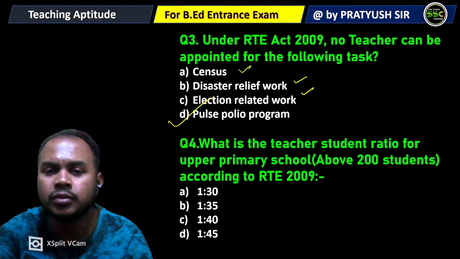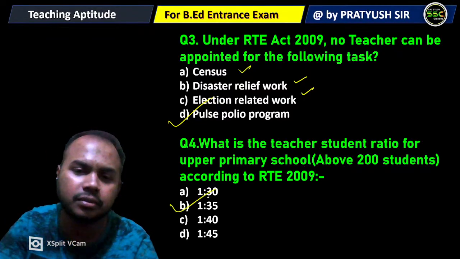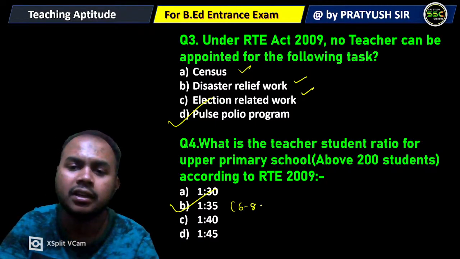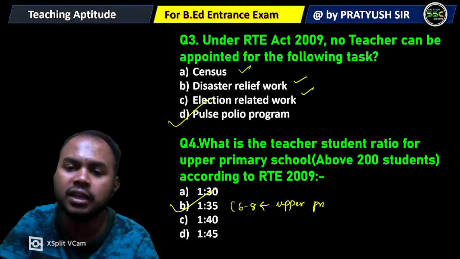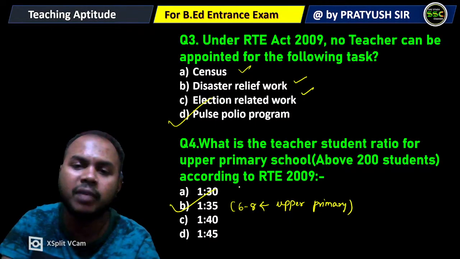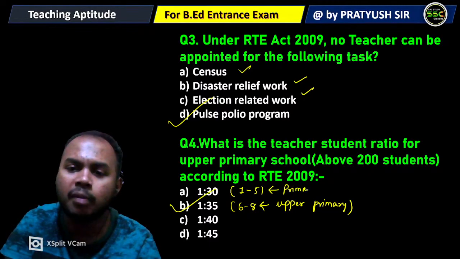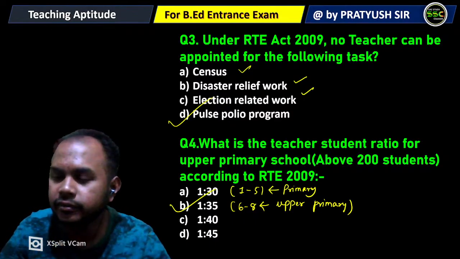Next, question 4 asks what is the teacher student ratio for upper primary schools. Basically above 200, the teacher student ratio must be 1 to 35. Upper primary is nothing but class 6 to 8. Primary is class 1 to 5, then upper primary, then secondary. So the ratio is 1 to 35.